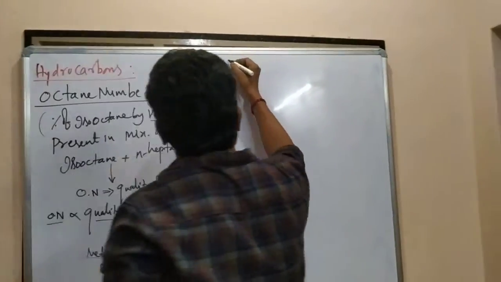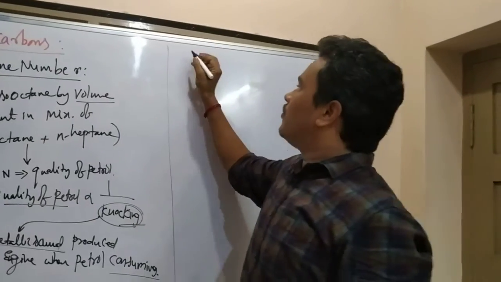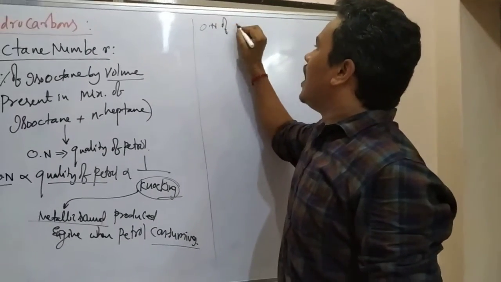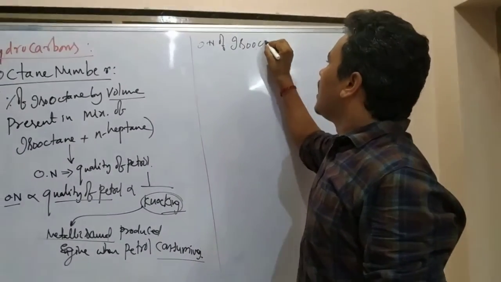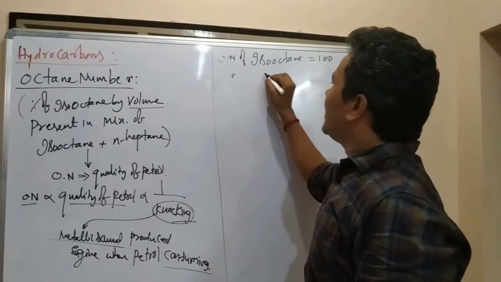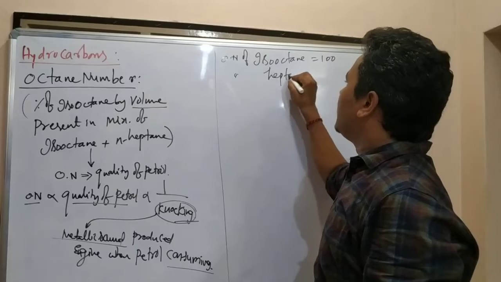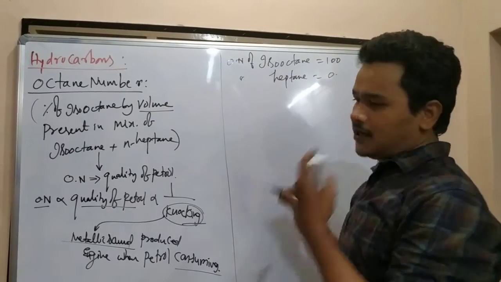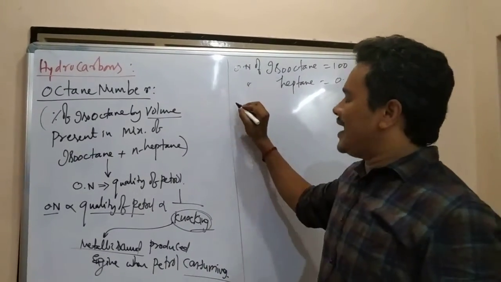For example, the octane number of isooctane is 100, and the octane number of N-heptane is 0. Let me take a sample.